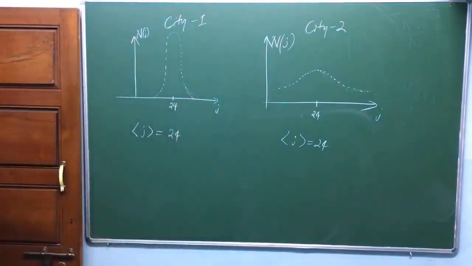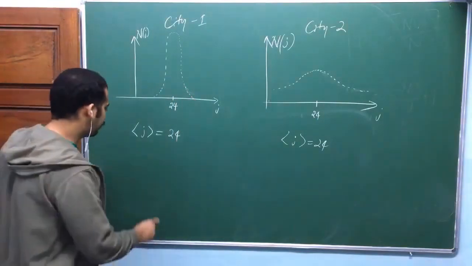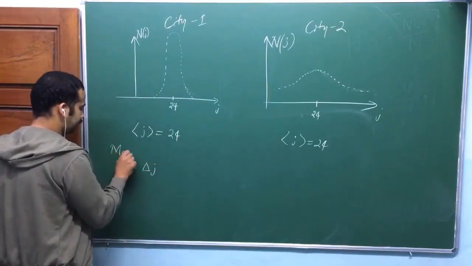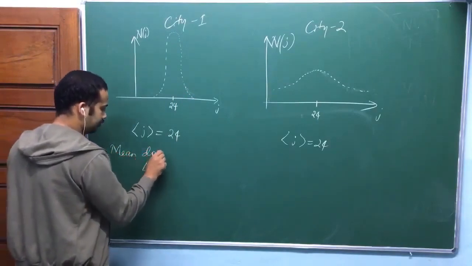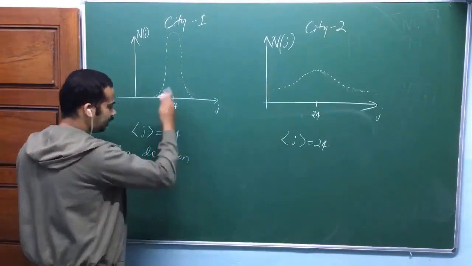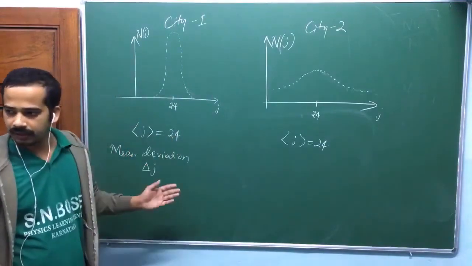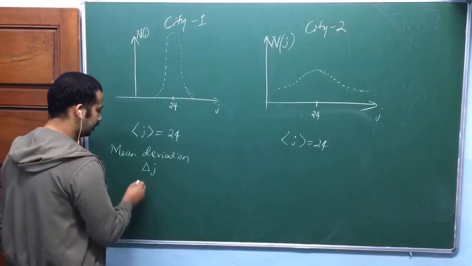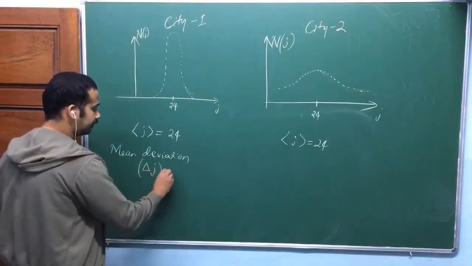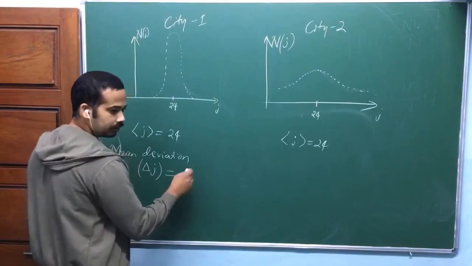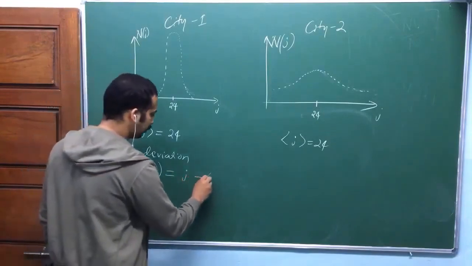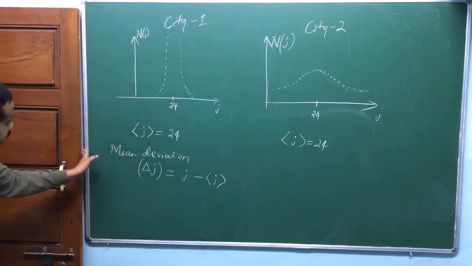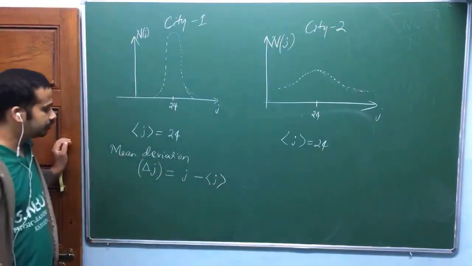Is that okay? So then look at here. What I do is I am going to define delta J, mean deviation. I have taken the example of ages, cities and all, but I am building a generalized symbol here. So delta J, mean deviation, is equal to individual age J minus mean value. We call this one as mean deviation.